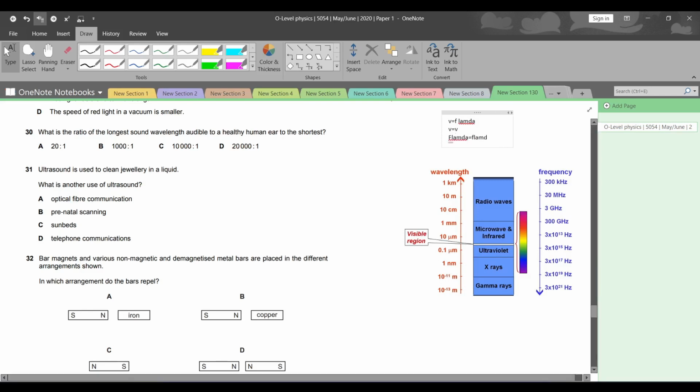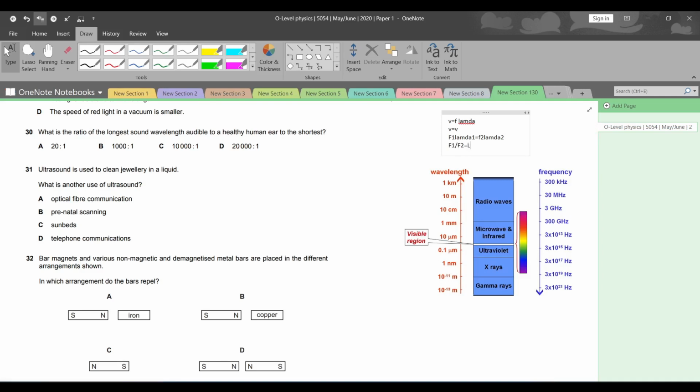F lambda. लेकिन अगर हमने इनको थोड़ा सा डिफरेंशिएट करना है, we can write F1 lambda 1 and F2 lambda 2, है ना? F1 lambda 1, F2 lambda 2, और इधर हम कर देते हैं F1 divided by F2 is equal to lambda 2 divided by lambda 1.